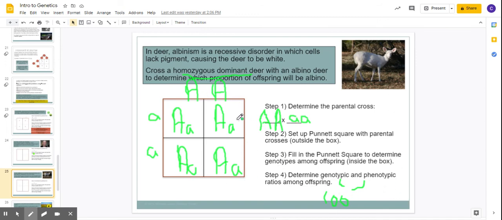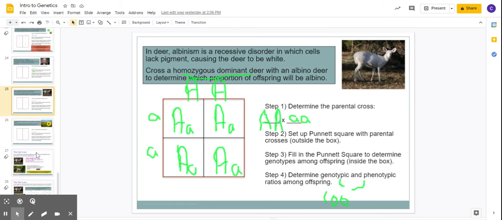But again, this is 100%. You could also say 4 to 4. You can even say 1 to 1. They all would represent 100%. Again, 100% genotype is the A, big A, little a, and 100% phenotype is brown deer.